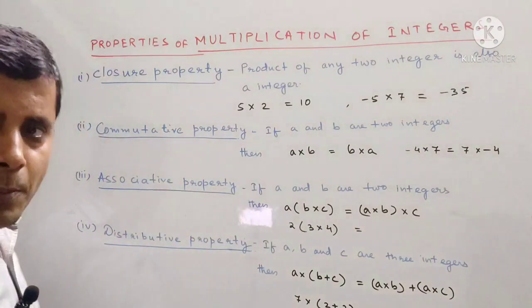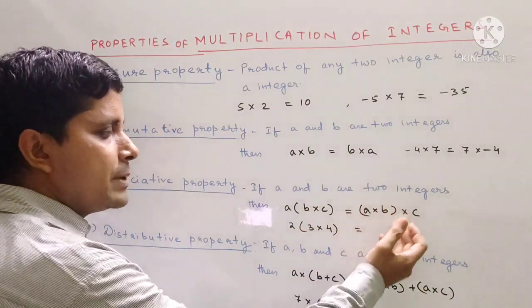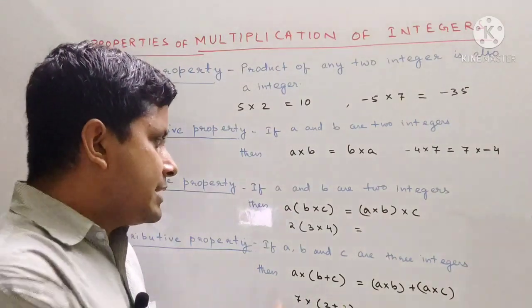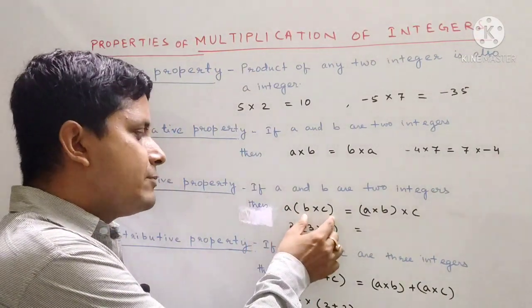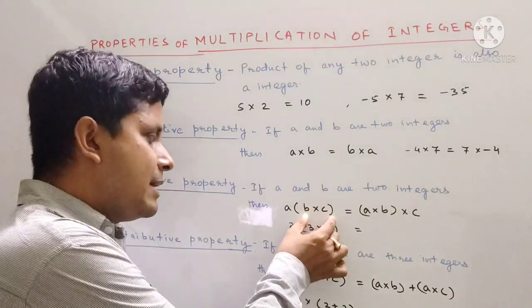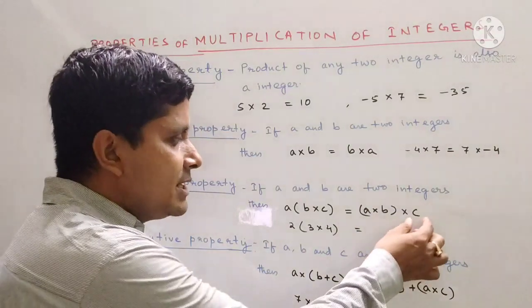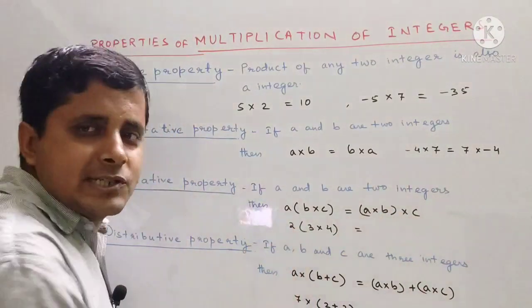In associative property, A into (B into C) will be equal to (A into B) into C. Okay. So here we have to understand that whenever I use the word whole, that means A is multiplied with the whole B into C, that means entire B into C. Whatever we get, the same thing we will get if C is multiplied with whole A into B, entire A into B. Okay. Let us take an example.